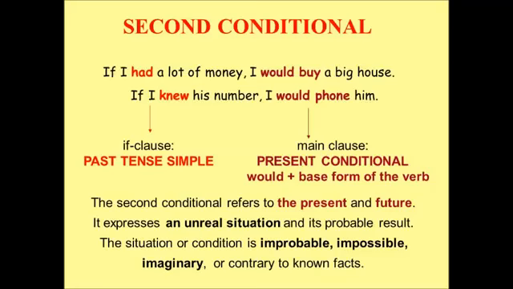The second conditional refers to the present and future. It expresses an unreal situation and its probable result. The situation or condition is improbable, impossible, imaginary, or contrary to known facts.